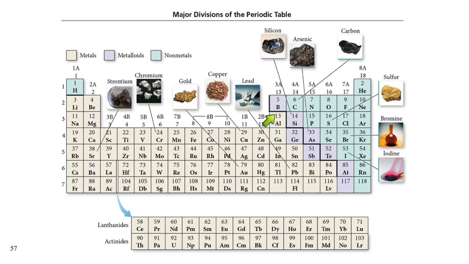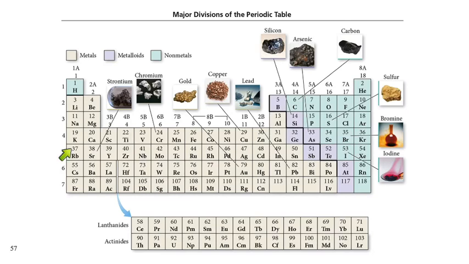The exception is aluminum and polonium. I don't care about polonium because he's really rare and we're not going to run into him. Aluminum, though, we'll do a lot of stuff with aluminum. Aluminum is touching that line, and yet, is aluminum a metal? Yeah. Think of a metal cookie sheet. It's probably made out of aluminum. Aluminum is definitely a metal. So you should know that aluminum is a metal. And then anything else that shares a side with the line, call it a semi-metal.